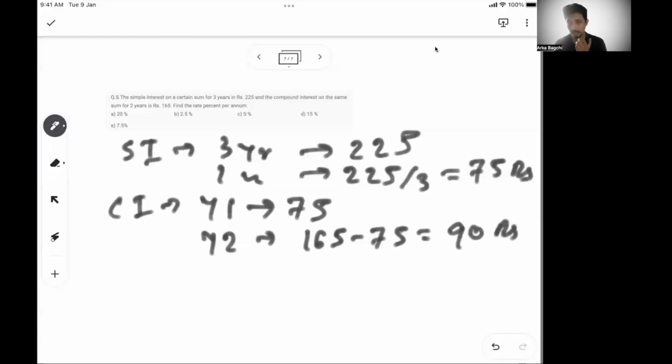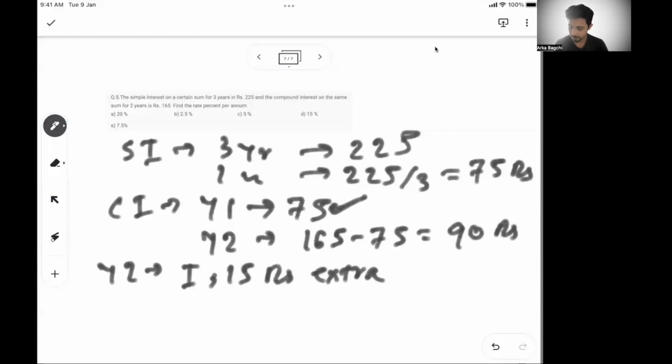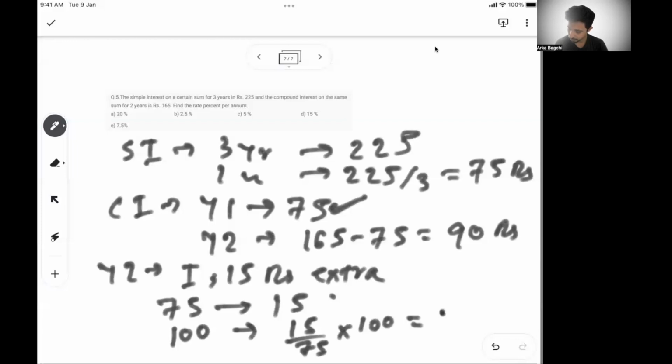So that means in year 2, we get 15 rupees extra interest because this 75 is added to the principal. So on 75 rupees, you generate 15 rupees as interest. So for 100 rupees, it will generate 20. So your R is 20% per annum.